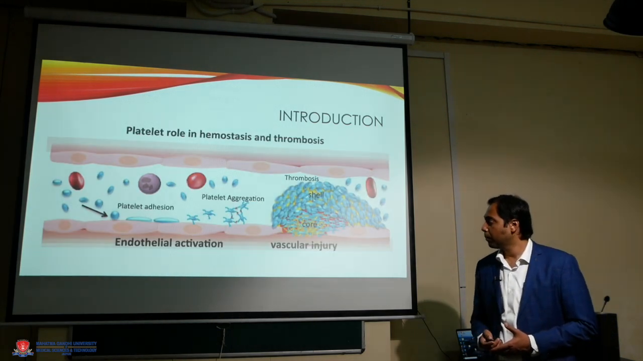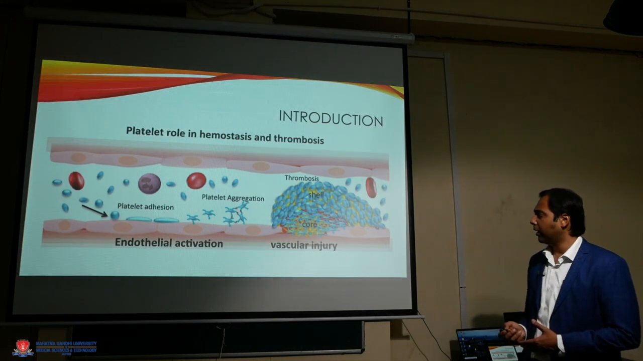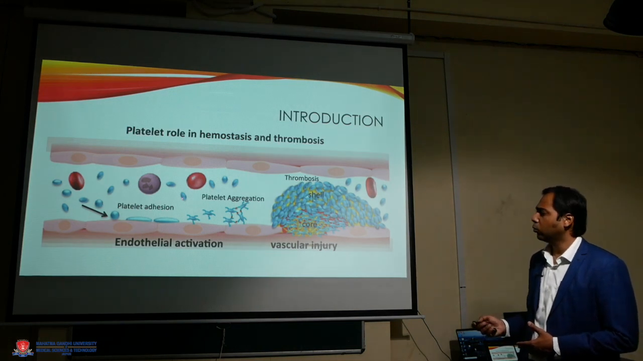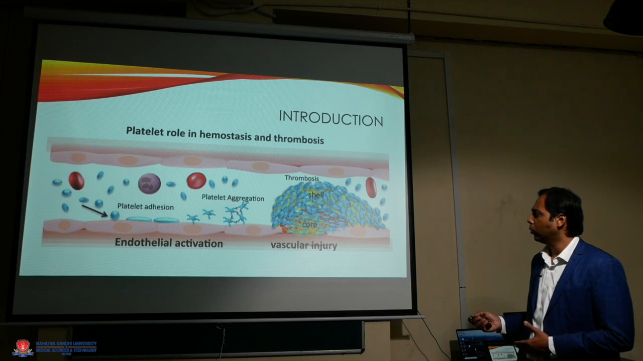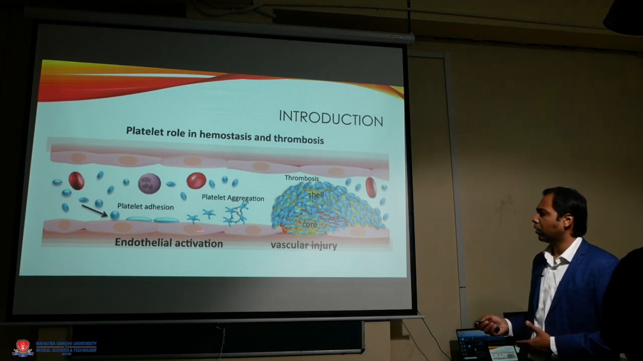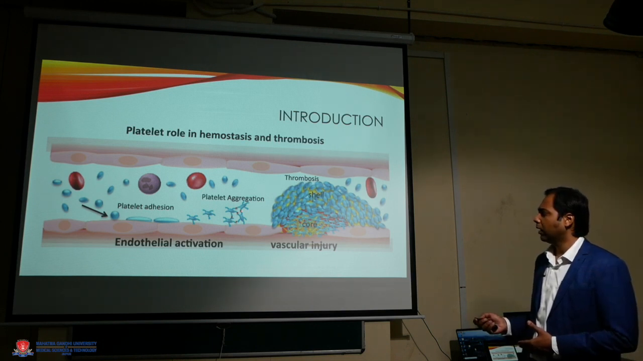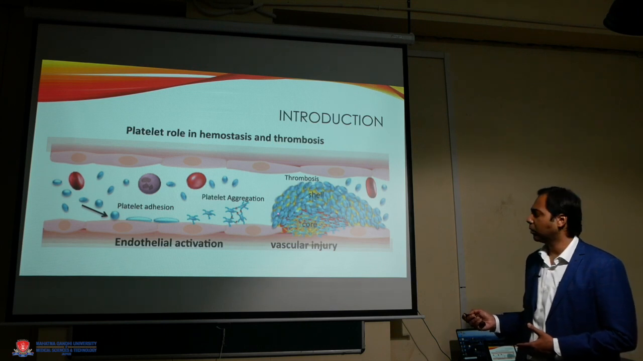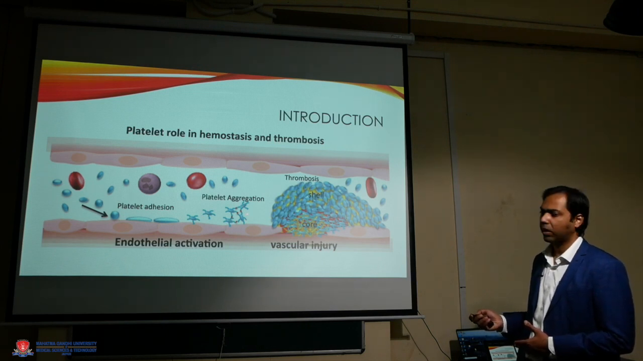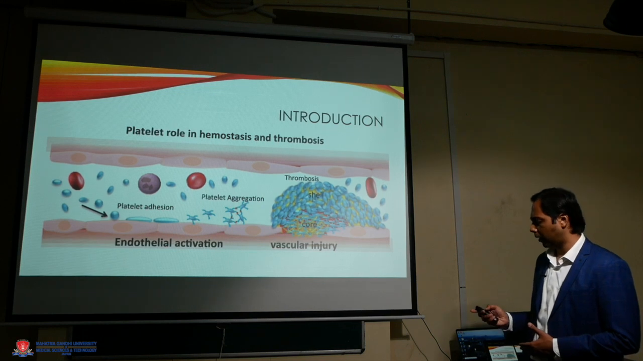So platelet adhesion and platelet aggregation are the two steps that ultimately lead to a thrombus formation. This is part of the primary hemostatic mechanism, and subsequently after activation of coagulation pathways, the secondary hemostasis and primary combine to form a plug.